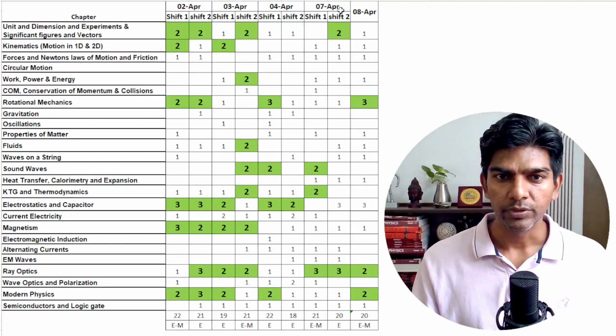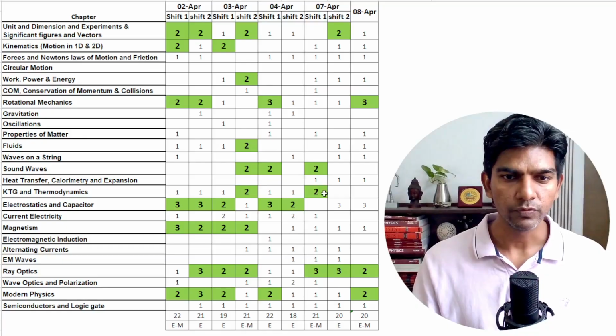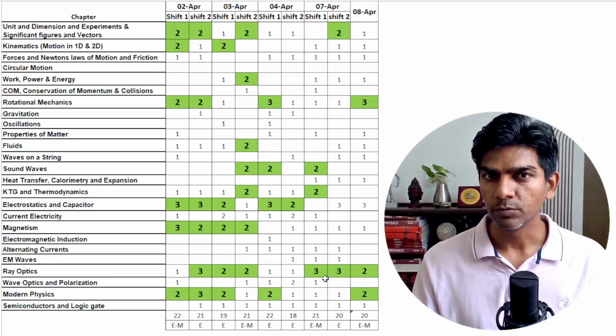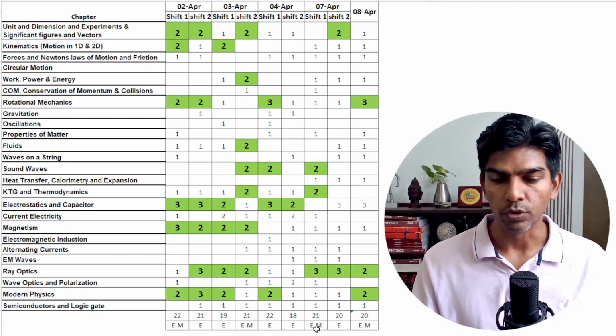And for 7th April shift 1, 2 questions came from sound waves, 2 came from KTG and thermodynamics, and 3 questions came from ray optics, right? I have data of 21 questions. And again, there were some questions which were of moderate category. Overall, you can say the shift is around easy to moderate.